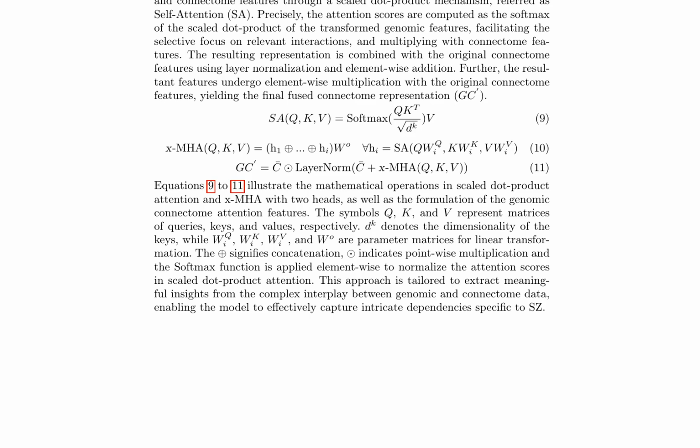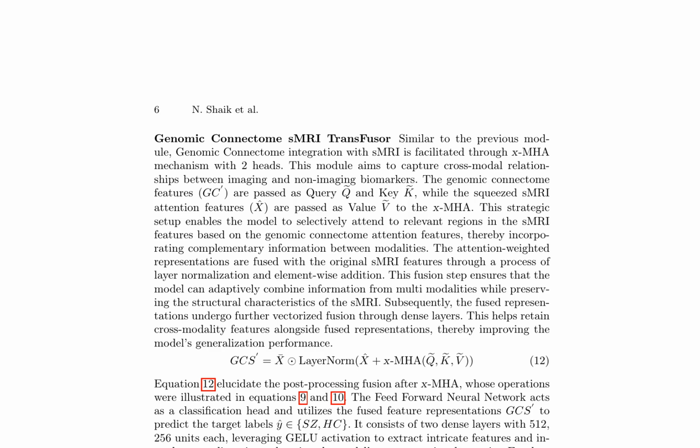The XMHA mechanism computes attention scores through a scaled dot product mechanism, facilitating selective focus on relevant interactions. The resulting representation is combined with the original connectome features using layer normalization and elementwise addition. The Genomic Connectome SMRI transfuser module integrates genomic connectome features with SMRI features through XMHA, capturing cross-modal relationships between imaging and non-imaging biomarkers.